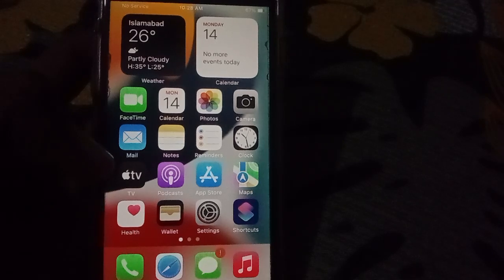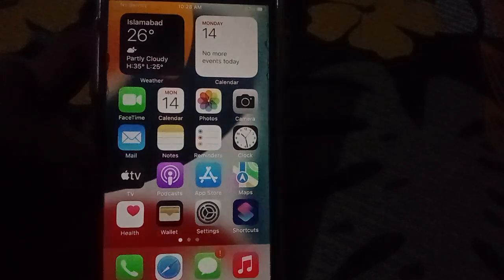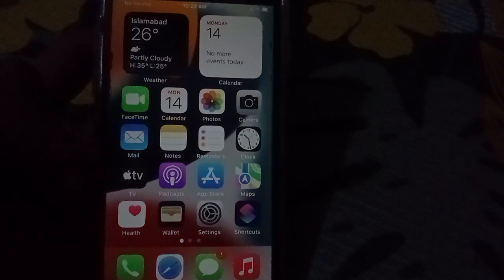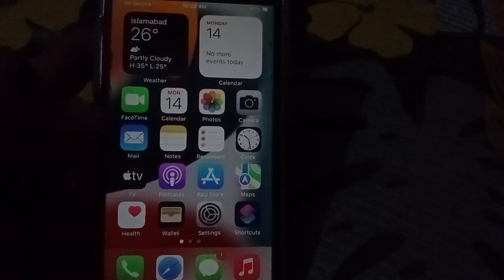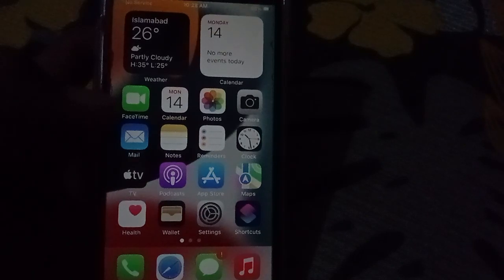This video is about how to fix, turn off and turn on automatic brightness on any iPhone.